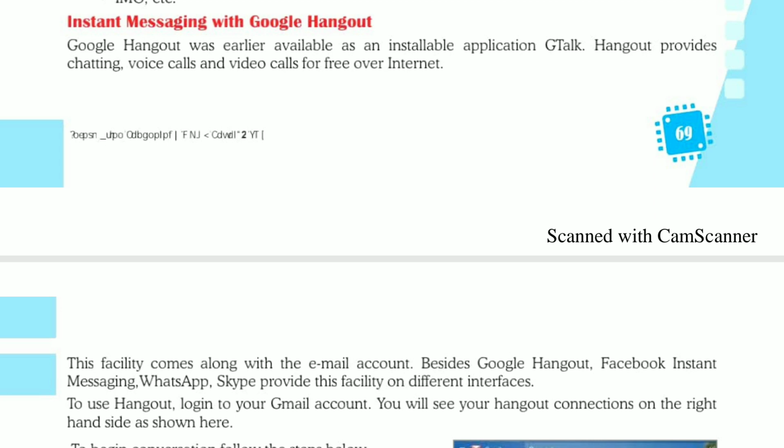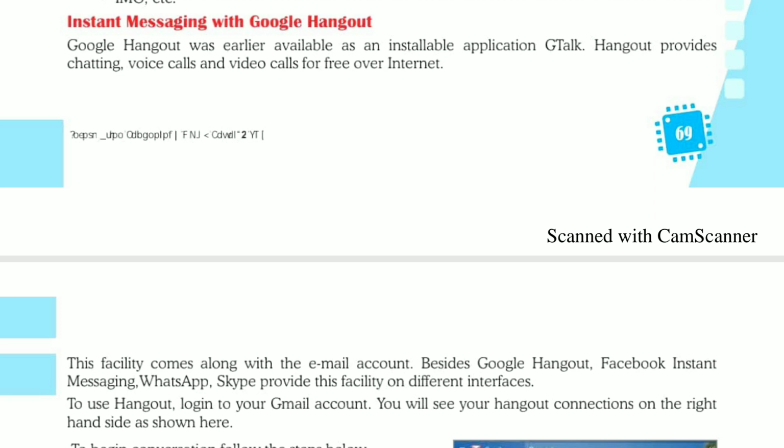To use Google Hangouts, we must have an account with Google. Having a Gmail account is enough to be able to use the Google Hangouts application. The URL for using Google Hangouts is hangouts.google.com.